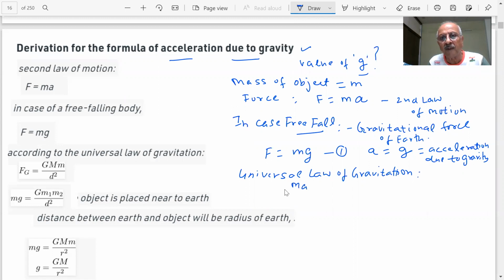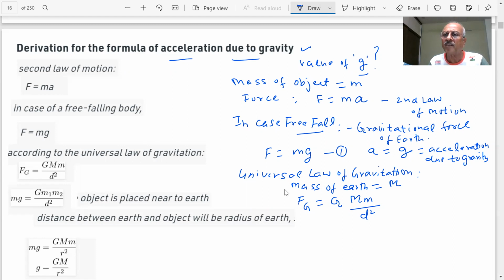So if I say mass of earth is capital M, then the gravitational force is equal to G, gravitational constant, mass of the earth, mass of the object, over d square. d is the distance between the object and the earth.